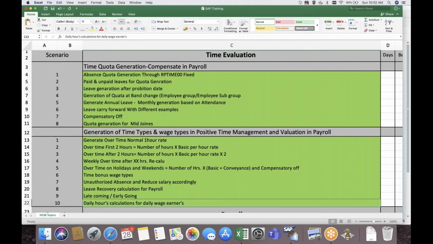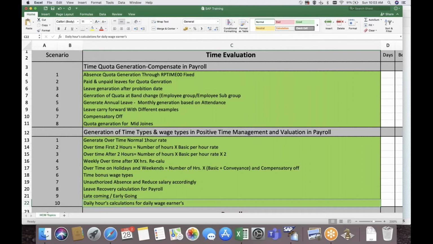Before that, all of you should be aware of the basic configuration. In time management, you should be aware of configuring work schedules, absences and absence quotas. From there, I will start with time evaluation, how time evaluation will be activated in the company for the employees, and then the time evaluation program and the schema, from the basic concepts to almost all the PCRs and the real-time scenarios which will work in a real-time implementation.